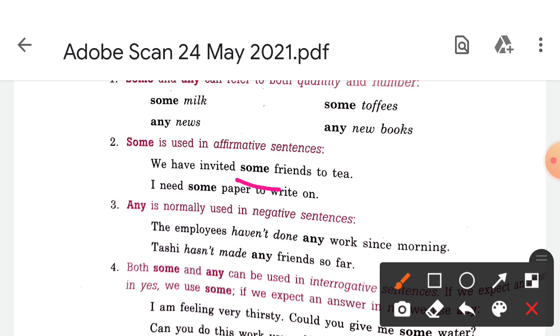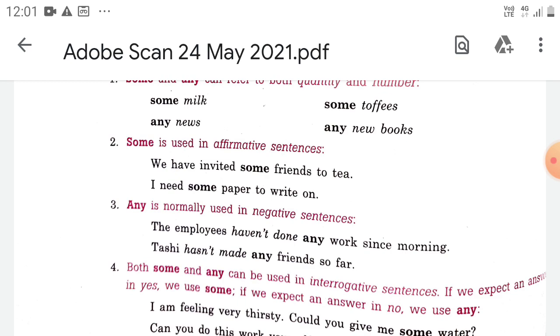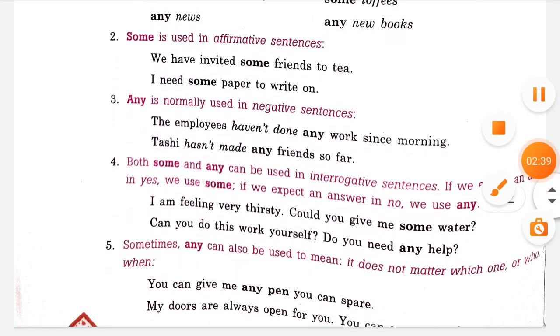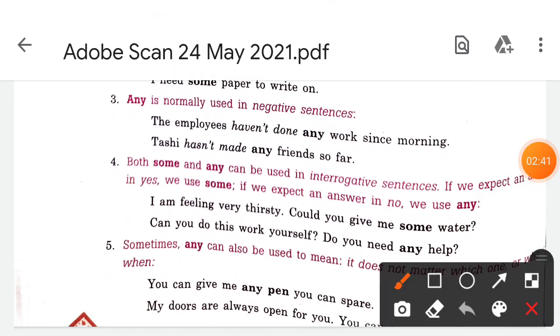I need some paper, कुछ पेपर चाहिए ताकि हम उसे लिख सकें. And in the case of any, how will we use it? Any is used in the negative sense, and it is also used in the interrogative. In an interrogative where we want the answer yes, we will use some, and where we want the answer no, it will be negative.